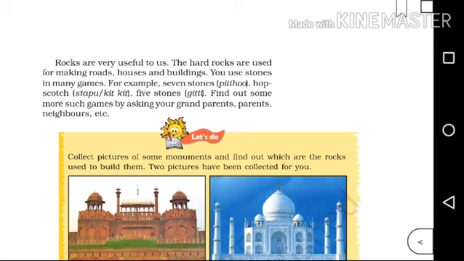So similarly, we also use these rocks, these stones, to play games. A number of games are there. Okay. So these rocks are very useful. We use these hard rocks to make roads, houses and buildings, and these stones to play many games.